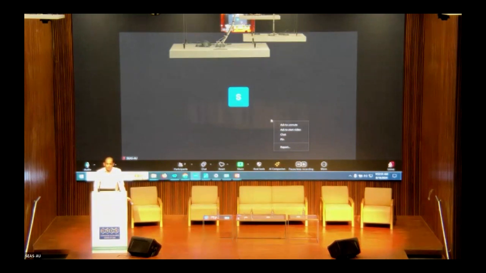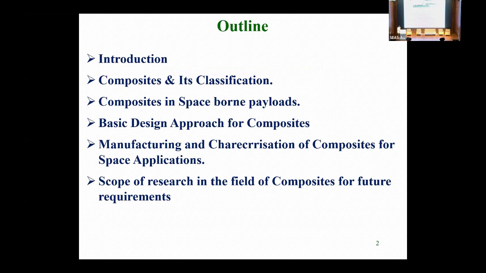The different domains of composites will be covered by different experts from the different domains of the global applications of composites. And in that series, without taking much of your time, I would like to discuss composites and their classifications, composites in space-borne payload, especially in detail. Basic design approach for composites. I will not go much into details, but we will touch upon it.